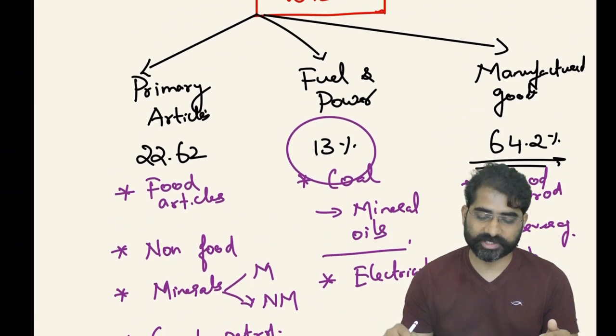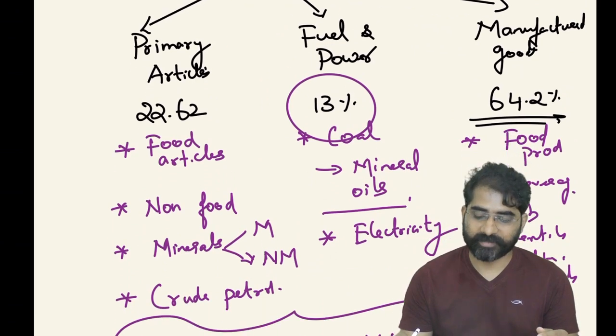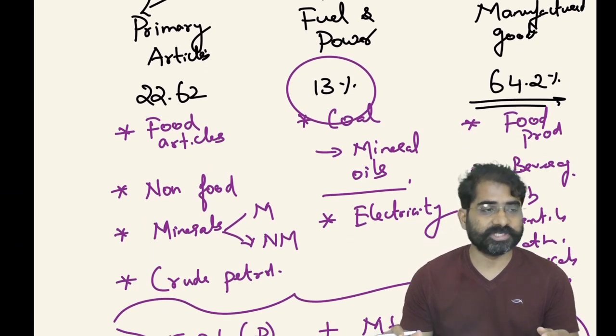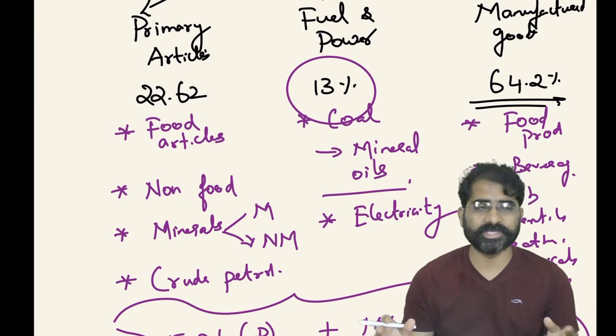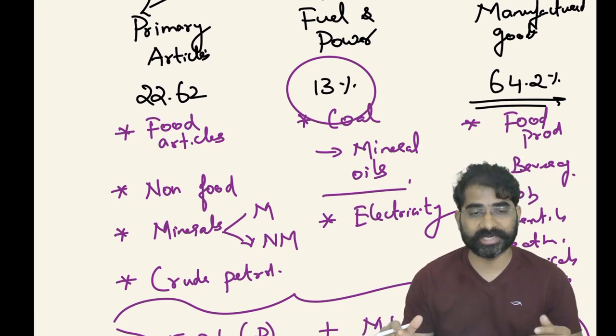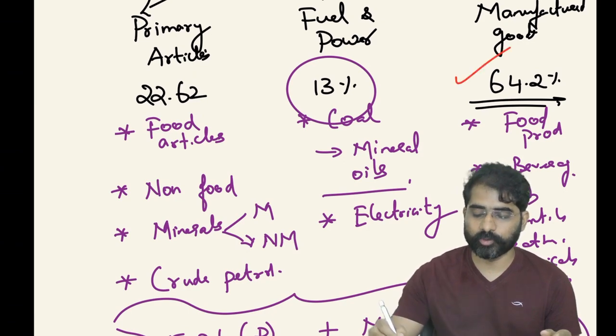So in the WPI index I have primary articles, fuel and power, and manufactured goods. Now the weightages. PPI is the producer price index. Don't worry much about the producer price index because in India we are not using it, since we don't have the data available. Manufactured goods have 64.2%, the maximum weightage.